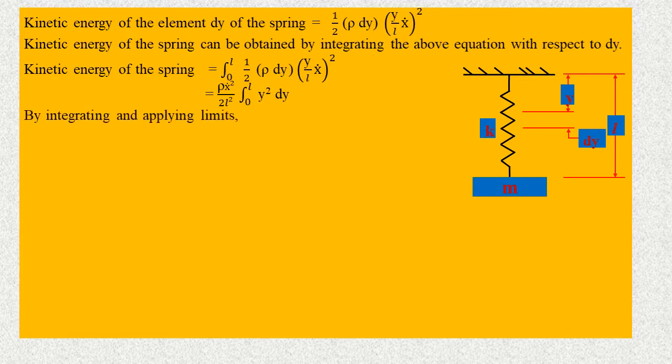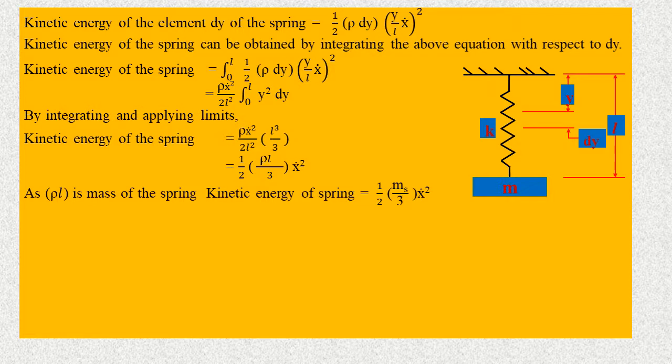By integrating and applying limits, kinetic energy of the spring equal to rho x dot square by 2L square into L cube by 3. By simplifying, kinetic energy of the spring equal to 1 by 2 rho L by 3 x dot square. As rho L is mass of the spring, kinetic energy of spring equal to 1 by 2 ms by 3 x dot square.